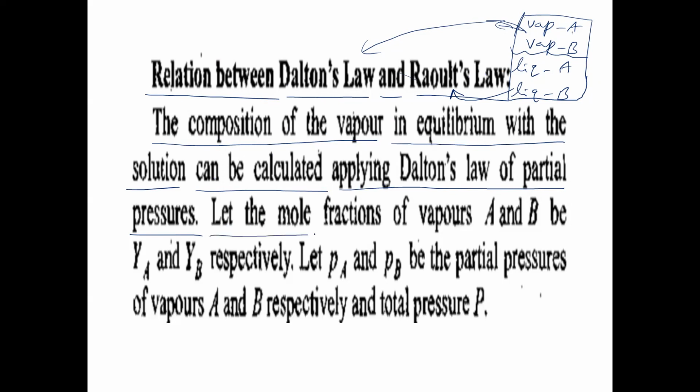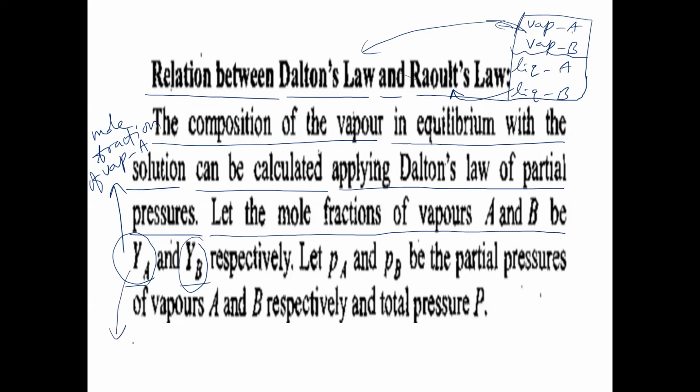Let the mole fractions of vapors A and B be Ya and Yb. So Ya is the mole fraction of vapor A, and Yb is the mole fraction of vapor B. In the mixture of two vapors, Ya indicates the mole fraction of vapor A. The same Ya is also written in some books as Xa in the vapor phase, Xav, otherwise Ya. Either one can be taken in different books.